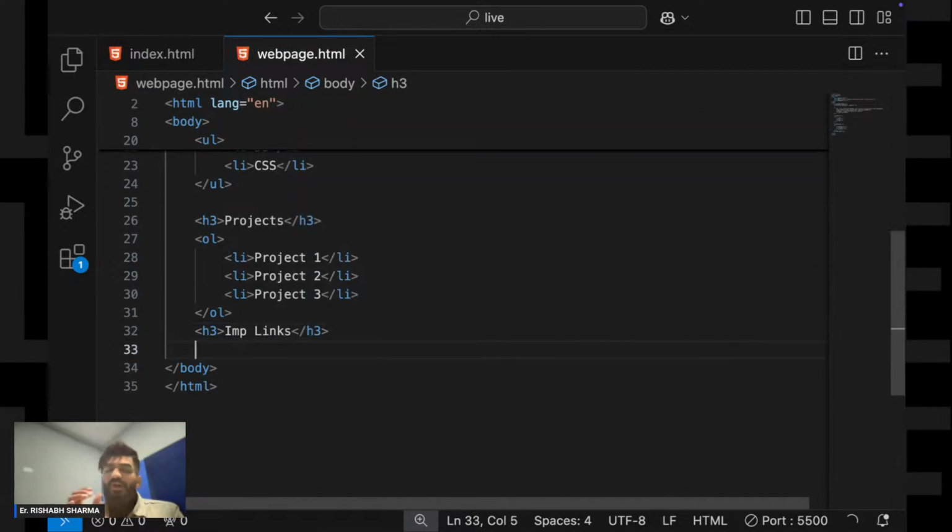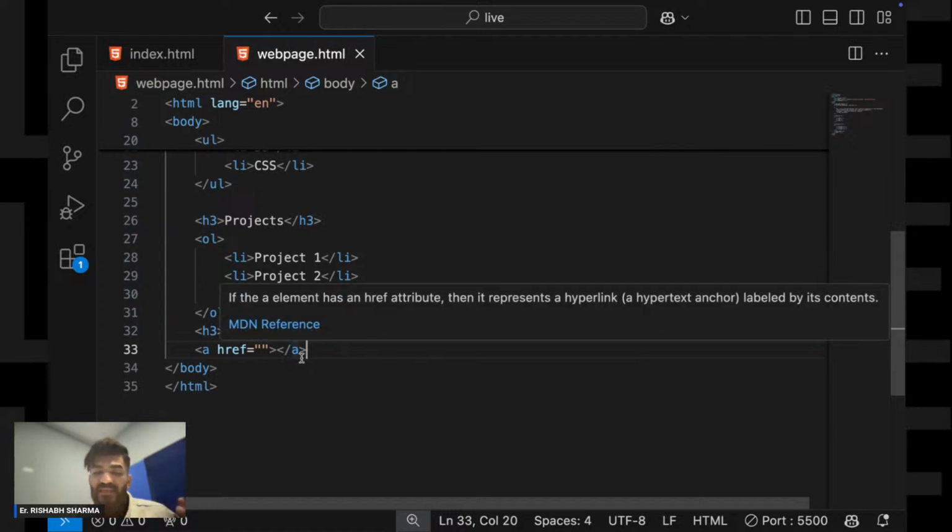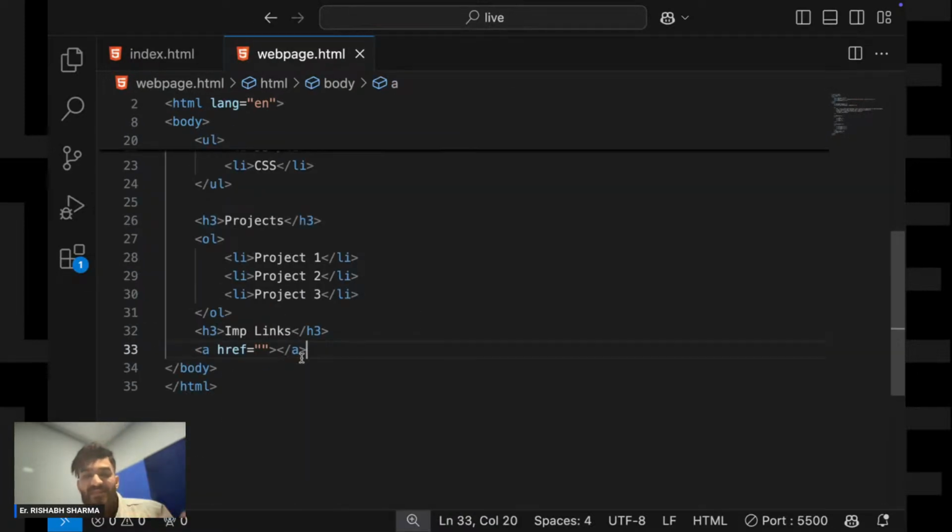To add links in your website, we use the anchor tag. This is what we use to link any web page or any link. To put any link on my website, I would be using this anchor tag.